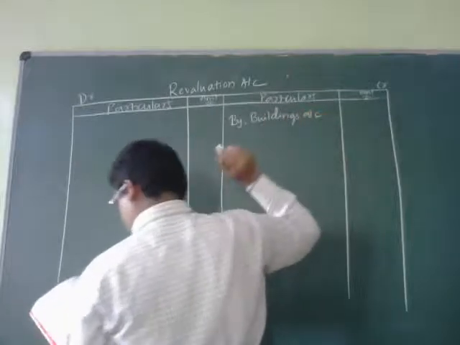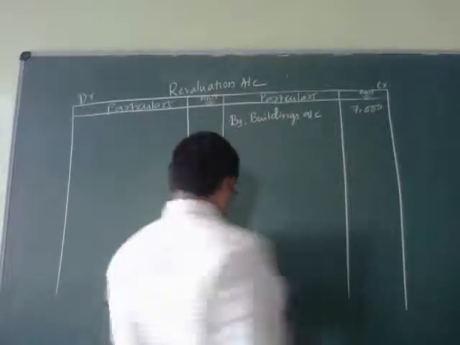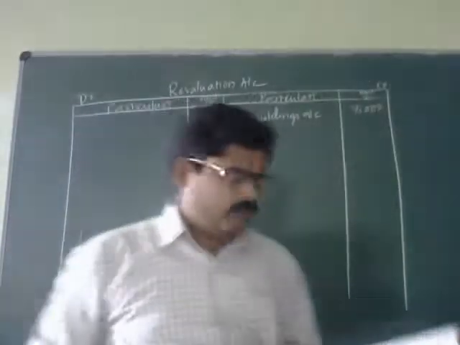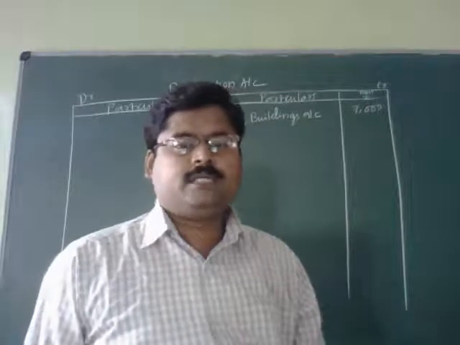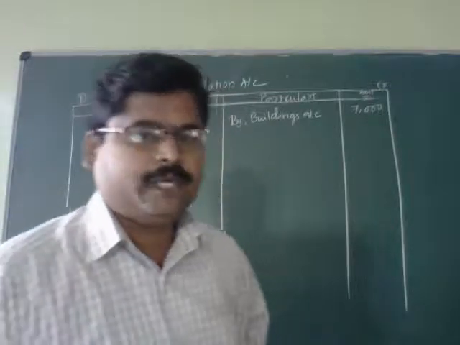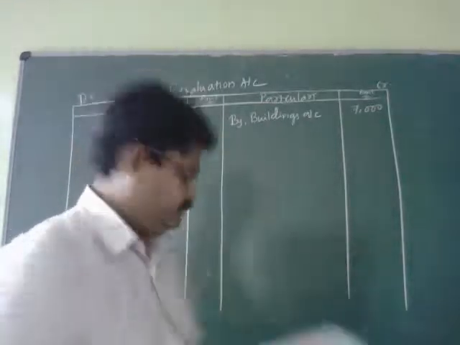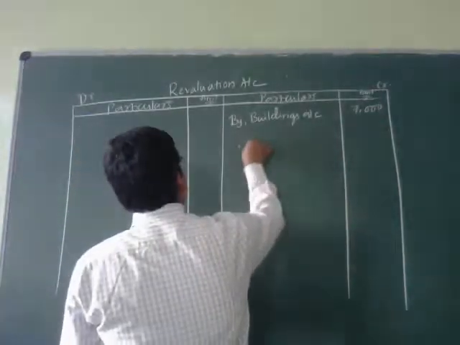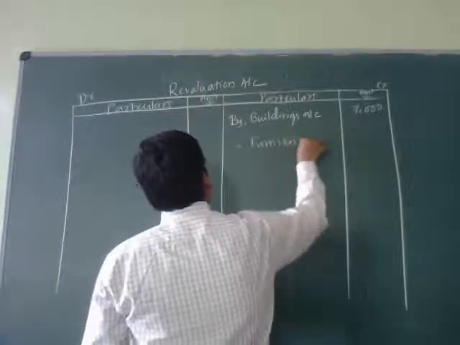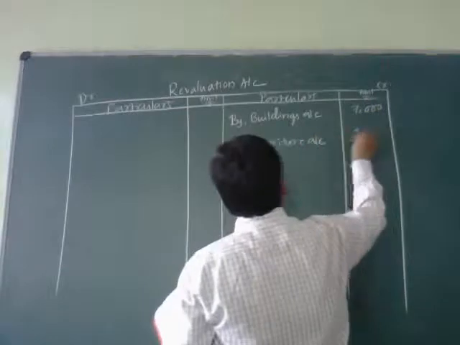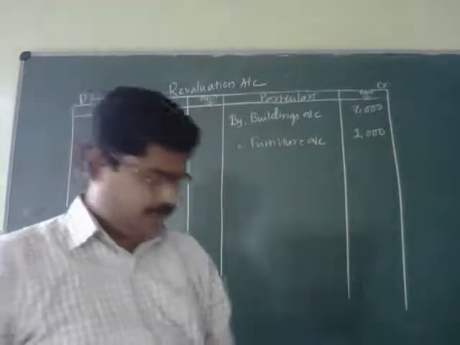7,000. And likewise furniture is to be appreciated by rupees 1,000. There is also an increase in the value of the furniture. That is why it should be recorded at the credit side of the revaluation account. By furniture account, 1,000.